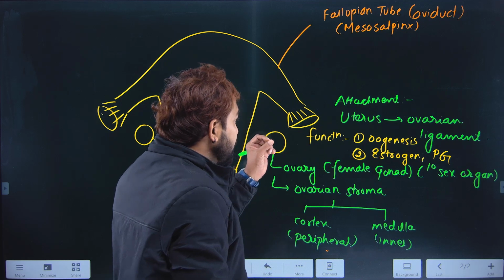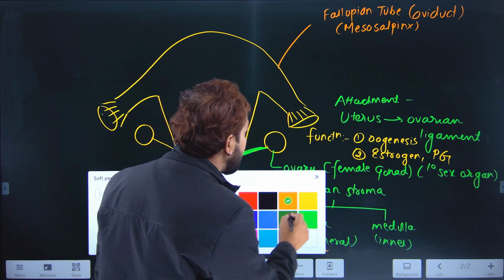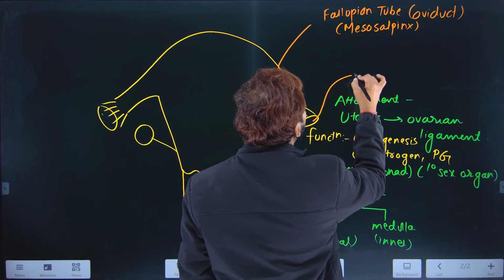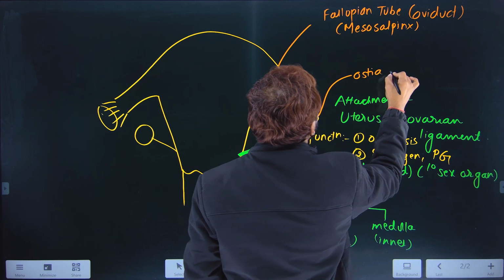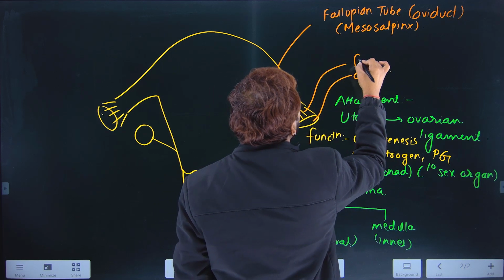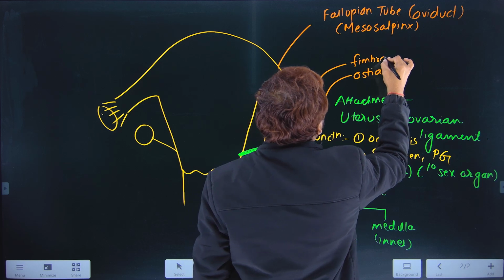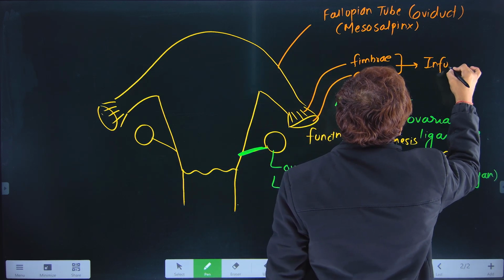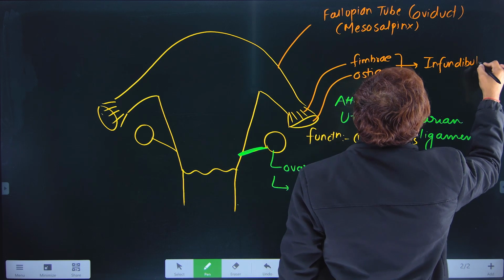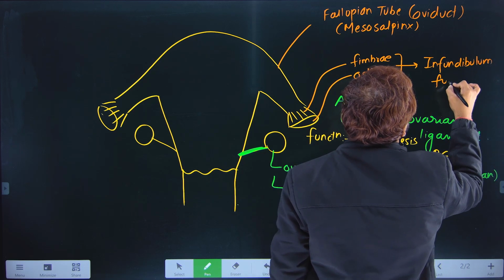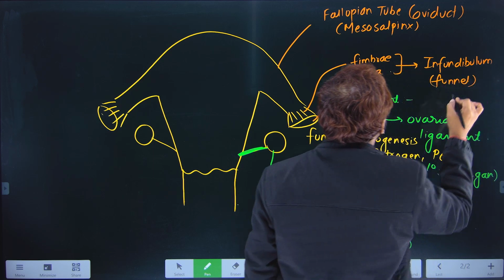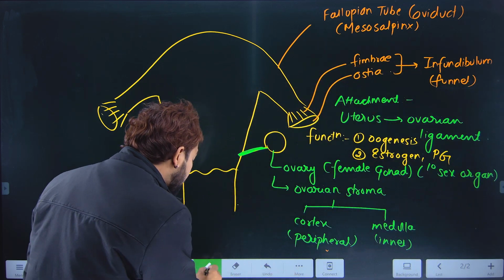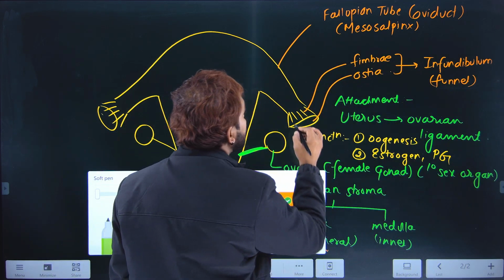Okay, now let's try to understand the parts. These are the openings. This opening is called ostia and the finger like projection is called the fimbriae. Both unite together to form the infundibulum, which is the funnel shaped structure.